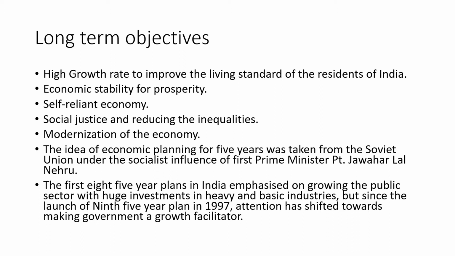The government also wanted India to become self-reliant, and thought that the planning perspective would help India become self-reliant. And also, the government aimed at social justice and reducing inequalities in India. Planning was considered to be one of the steps which would help India achieve this goal as well. Modernization of the economy was another goal aimed at by the government by going for the planning perspective.